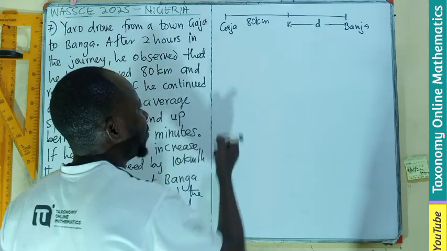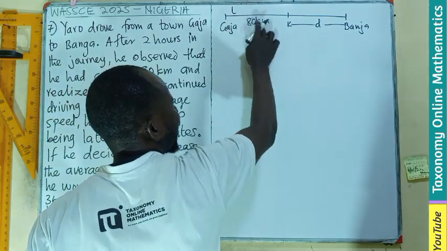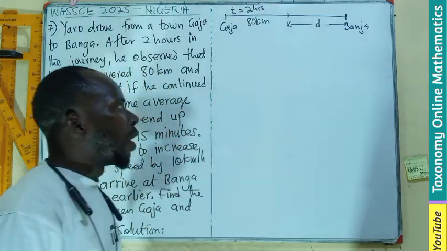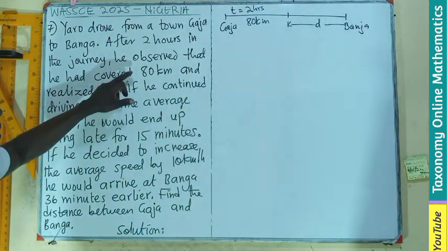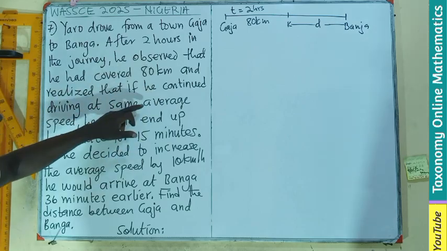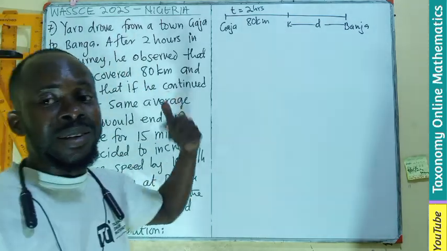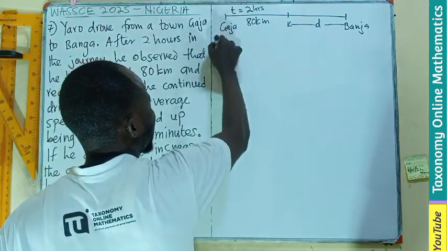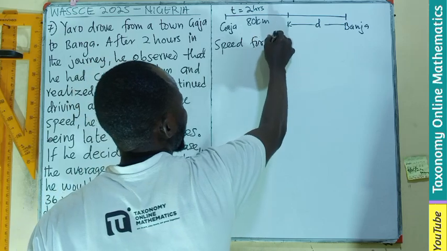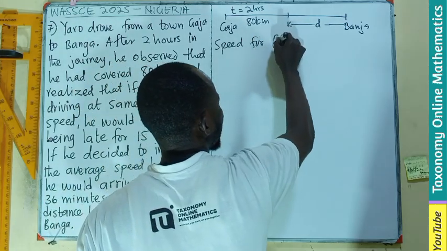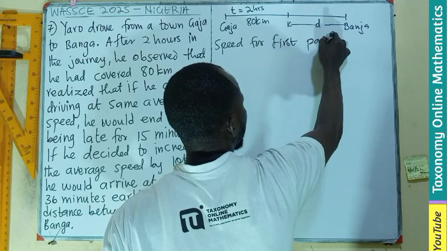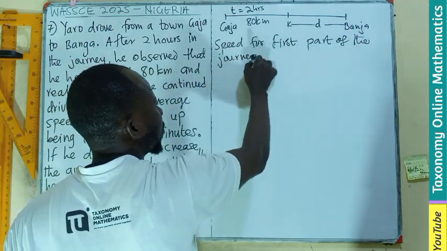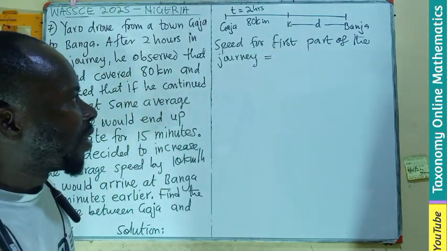But here, the time taken to cover this distance is given to us as 2 hours. So he used 2 hours. If that is the case, we can easily find the speed for the first part of the journey.